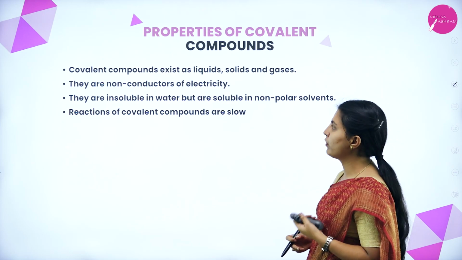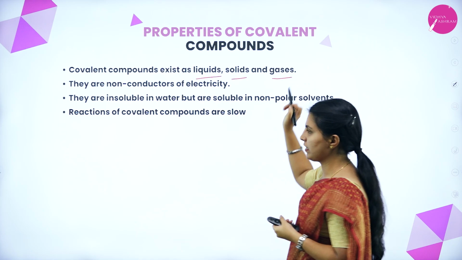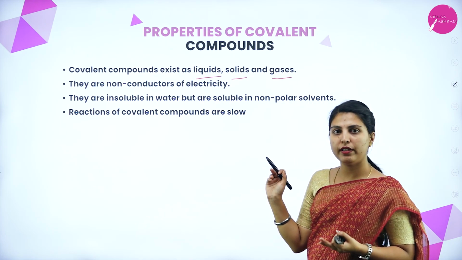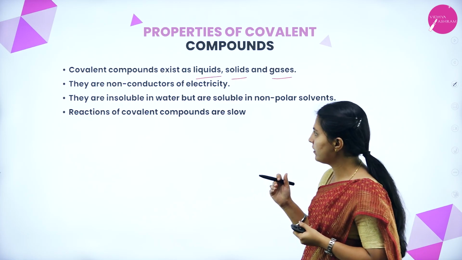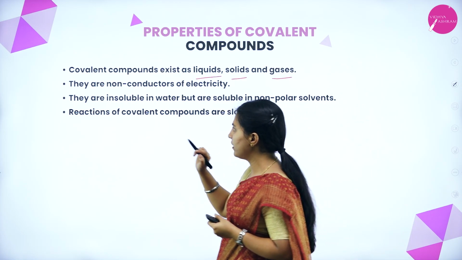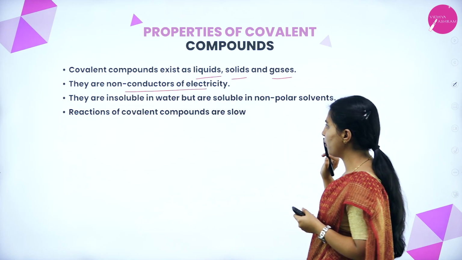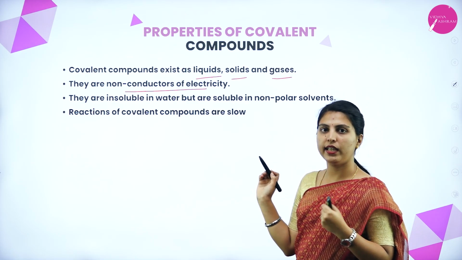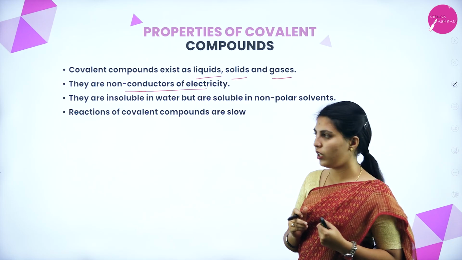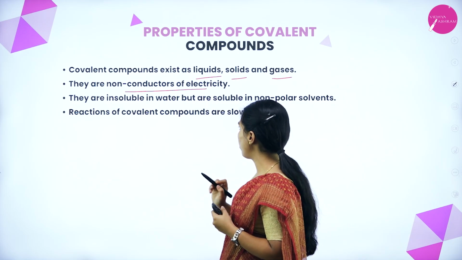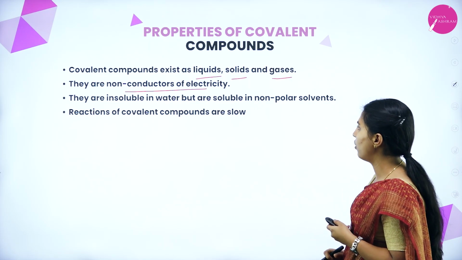Next, the properties of covalent compounds. Covalent compounds exist as liquids, solids and gases. It is not like ionic. Ionic will be only in solid state, but covalent will be in all 3 states. They are non-conductors of electricity. They are insoluble in water but are soluble in non-polar solvents. Okay, they cannot conduct electricity, insoluble in water, soluble in non-polar solvents. Reactions of covalent compounds are slow. These are the properties of covalent compounds.